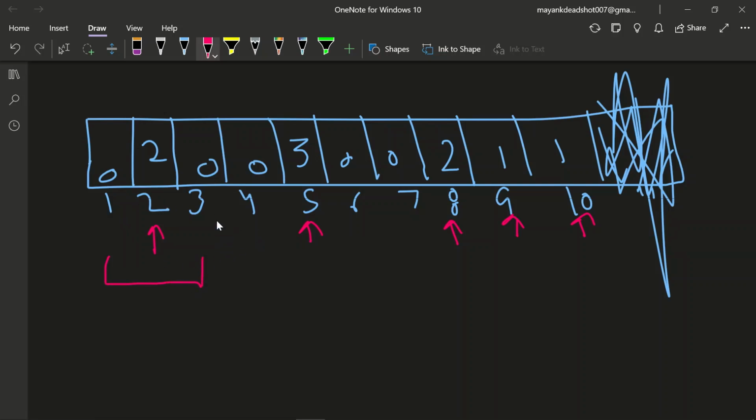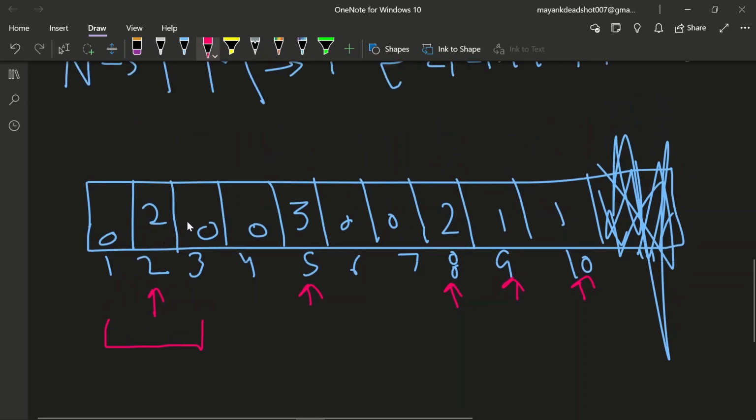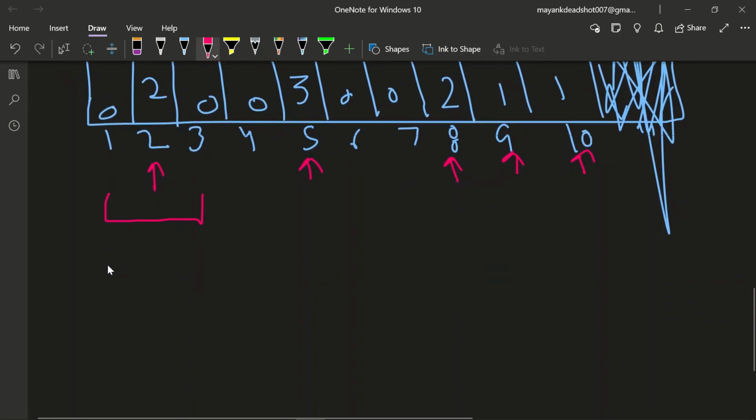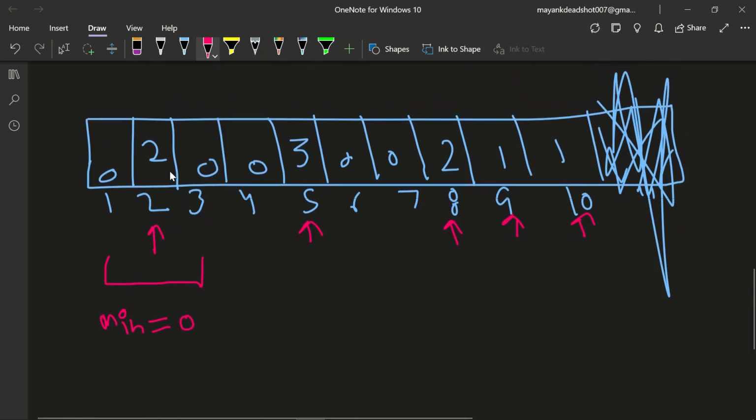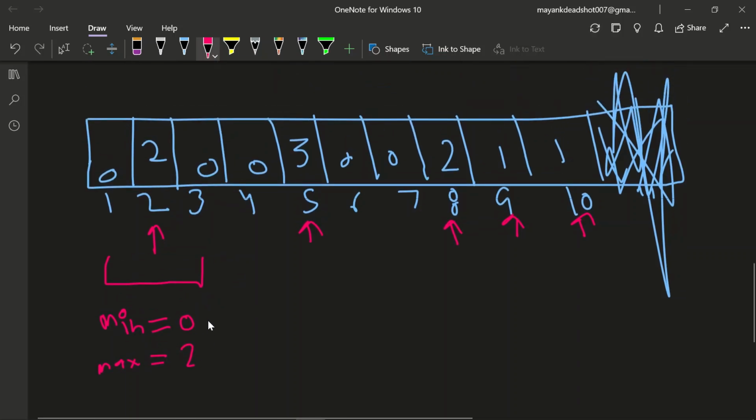So suppose the window covers 1 2 3. What we will do is take the minimum of it, and the minimum will be 0, and then the maximum of it. We check if the minimum is 0, then we have to shift this window because it is not suitable.